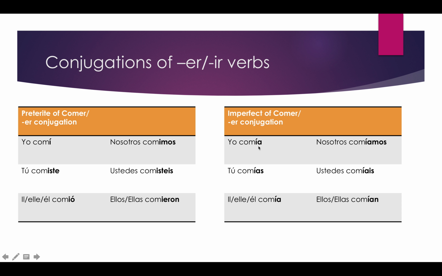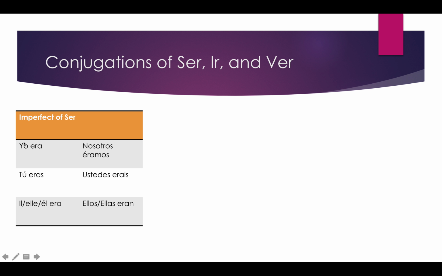So in the imperfect, there's really only three verbs that are irregular, which is really nice. And those are ser, ir, and ver. So those are just ones that you're going to have to memorize the conjugation for. So for ser, it really takes the form of era. Here is kind of the root, and then it follows the same kind of pattern.